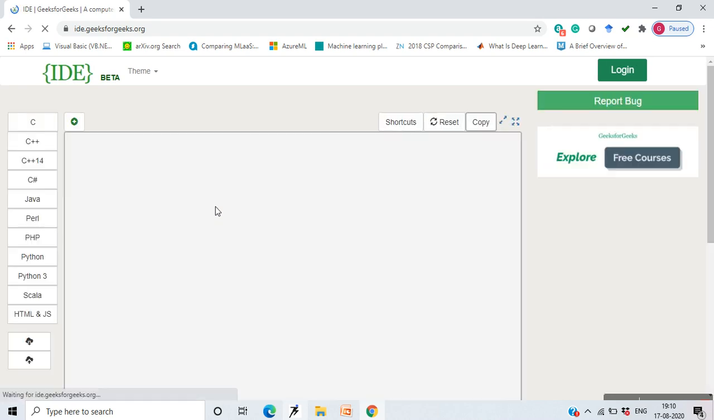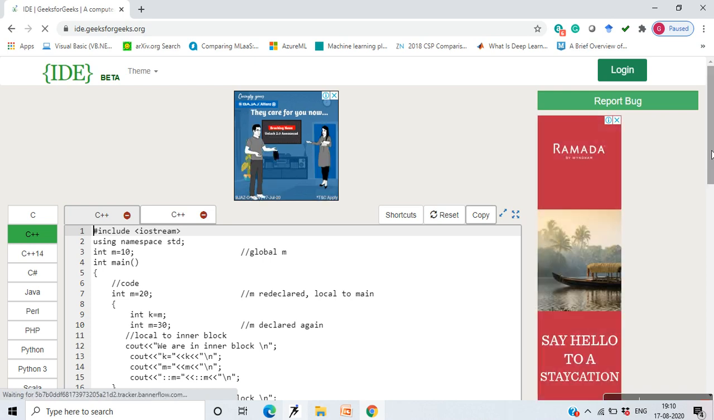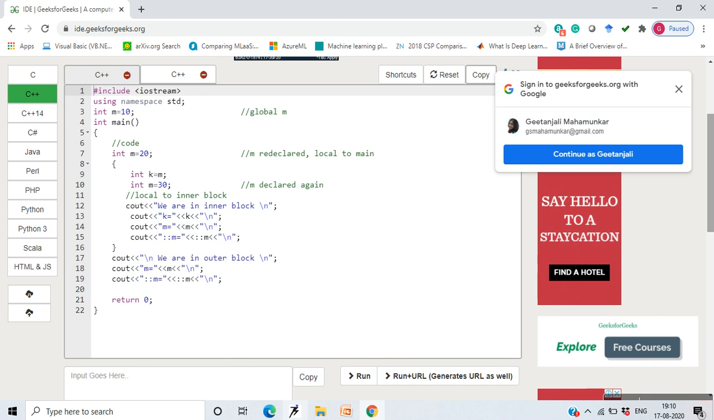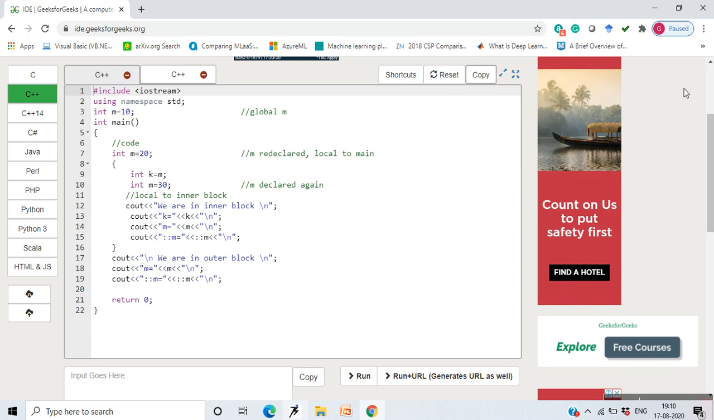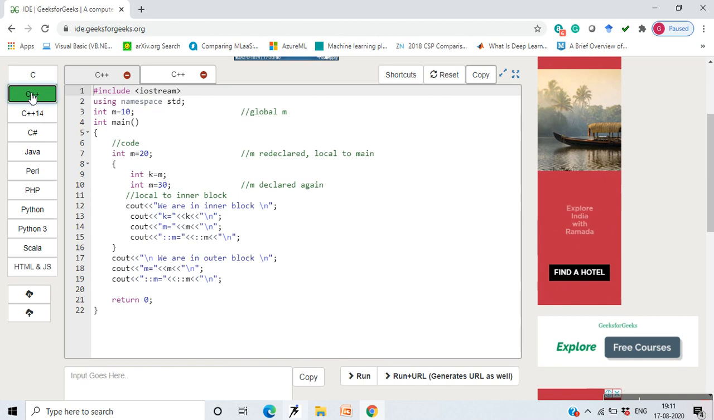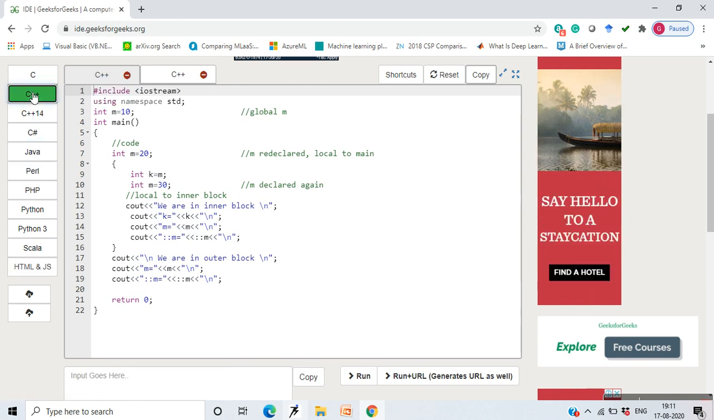So this is ide.geeksforgeeks.org. It is an online compiler for demonstrating programs to the student online and showing them how to see. You can just sign in with any of your Google accounts, and you can write a program in C or C++ or C# or Java, Perl, PHP, Python, Python 3, Scala, etc., and you can just execute.